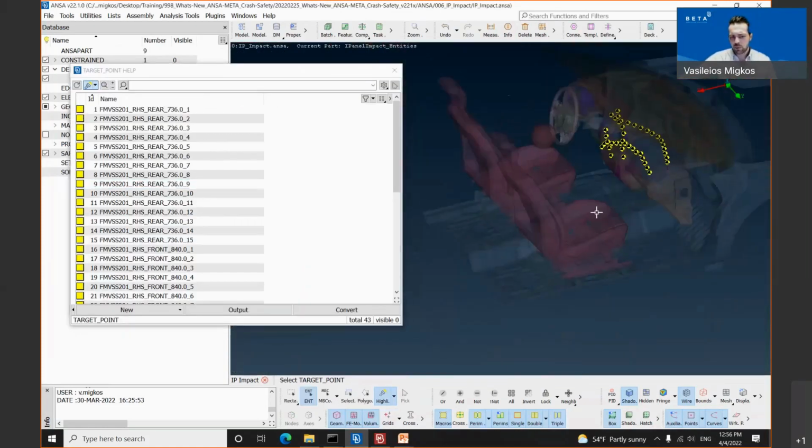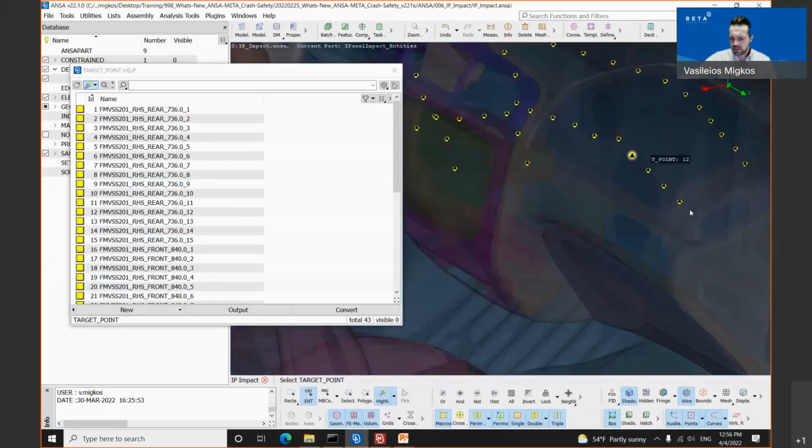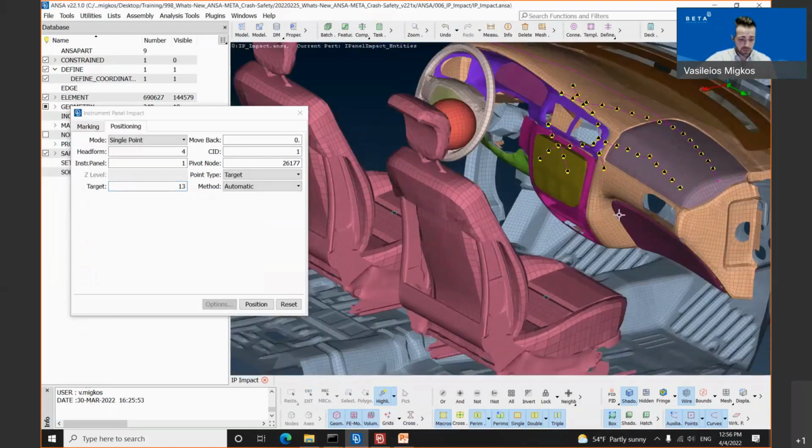It opens up the target point help window. Let's say that we will select the target point from the front row, this one here, and confirm with the middle mouse button. Now, in order to position according to the methods, the user needs to select one of these methods. We will do this for one of them.